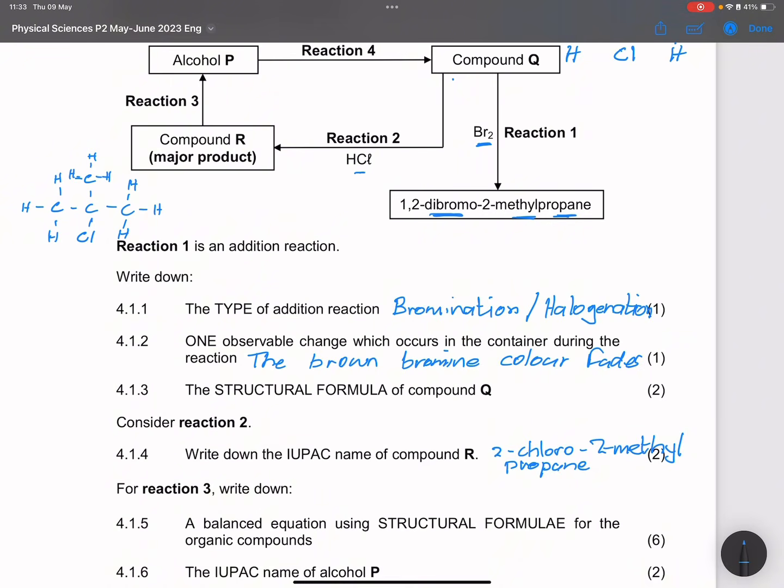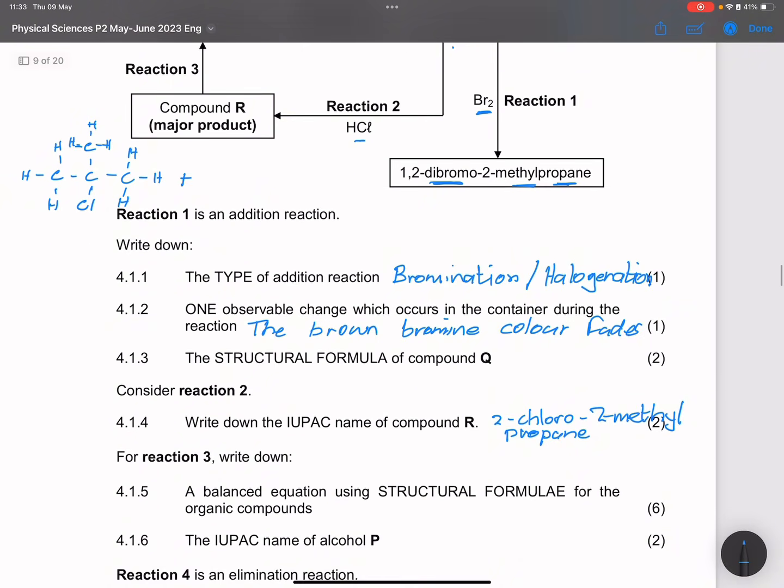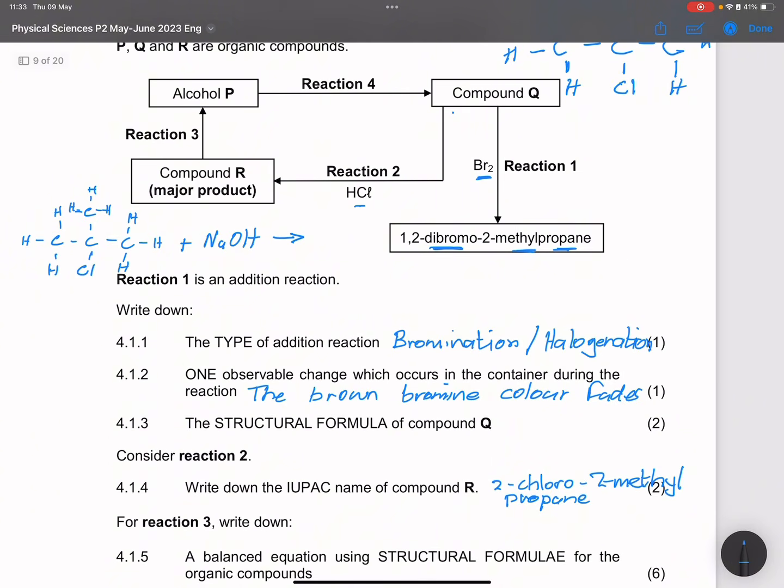Now, remember, we are reacting it with sodium hydroxide. That's what we said, right? Let me just check there. A balanced equation using structural formulae for the organic compounds. All right, so we're going to react this with sodium hydroxide. And what do we form? Remember we said we're going to form an alcohol, which means the hydroxide ion will now replace the Cl.